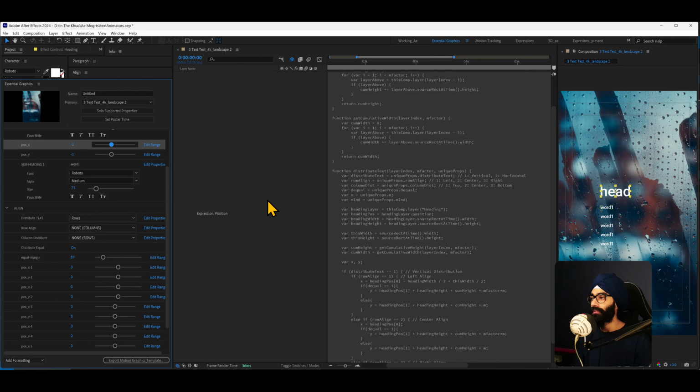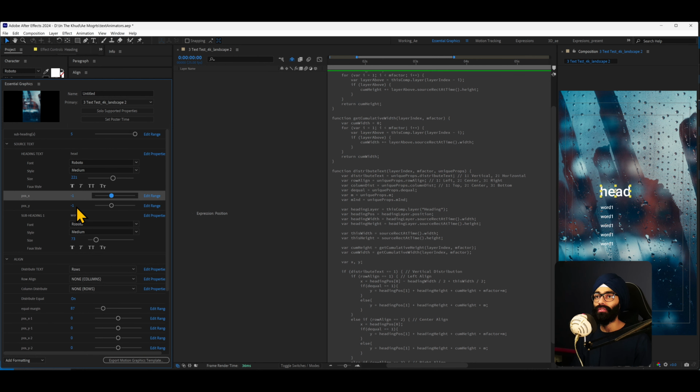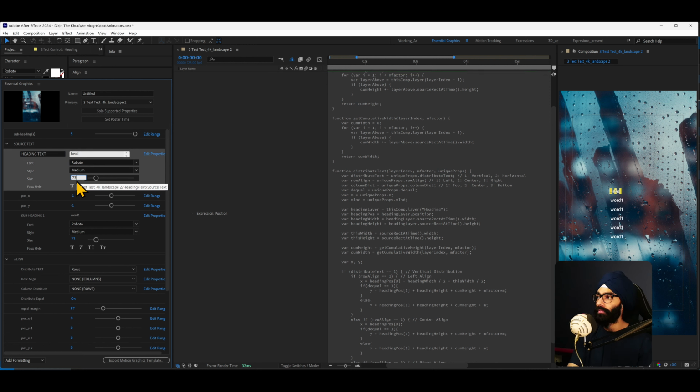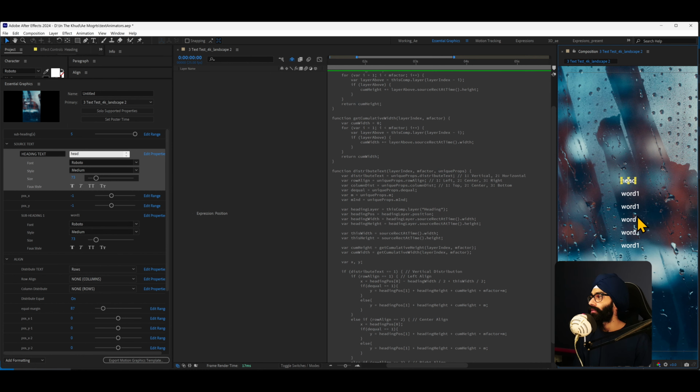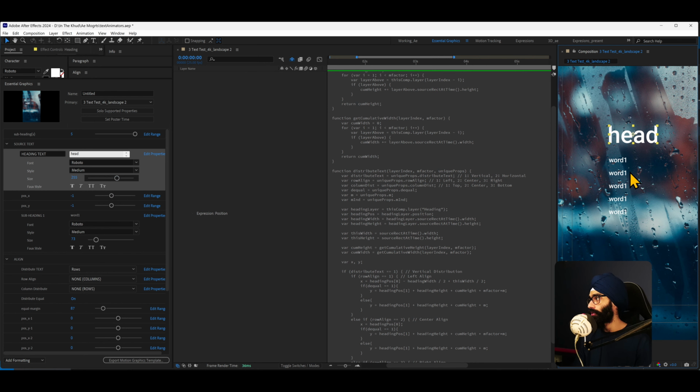Now there are two use cases for this. One is where you have a heading and you want subheadings, which is what I've done right now. But you can also come in here and set the head to be one of the other words. So it will all be just a bunch of words that we are moving around, because that's how kinetic typography is. If you make the size of head bigger or smaller, your other text will respond to it, because that's how everything is linked. The position of all these layers are dependent on the head position. It's all like a domino stack.